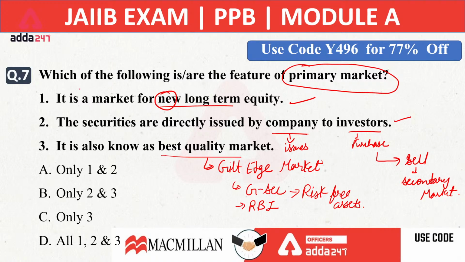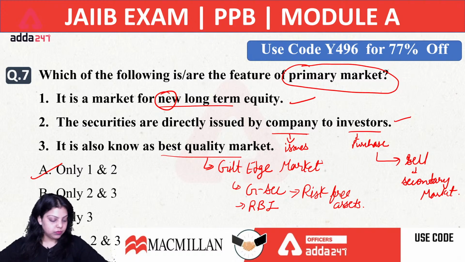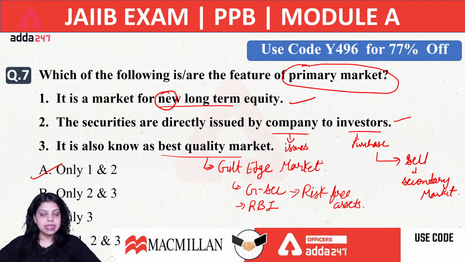So the right option will be A, that is only 1 and 2. So the right option related to the 7th question will be your A option, that is 1 and 2. Okay, clear now? The right answer will be A. Those who said A is the right answer.